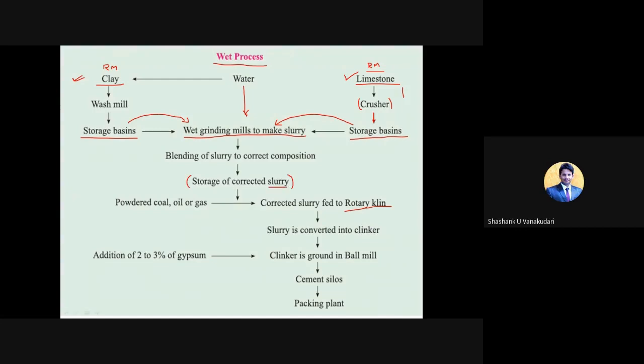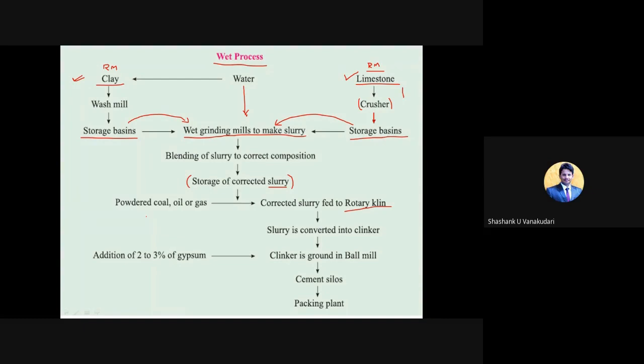Then they provide a certain amount of heat to it. You can see that the rotary kiln is rotating at a speed of 60 rotations per hour, which means every one minute it takes one entire circle. I will show you one video so that things become clear, from start to end, how the manufacturing process works. But for now you can understand it from the explanation of this manufacturing process.